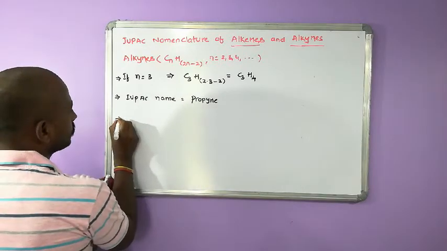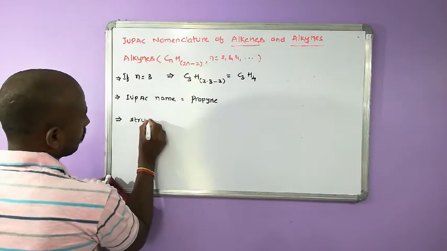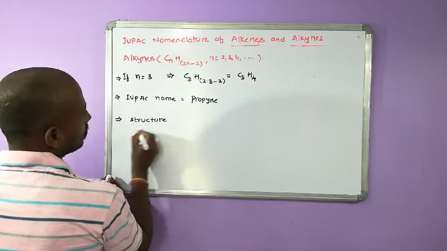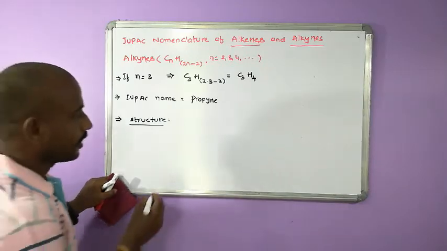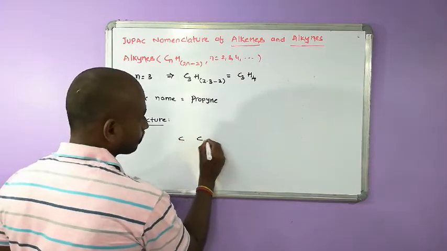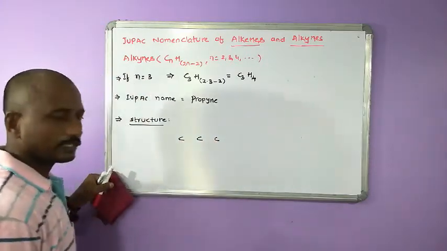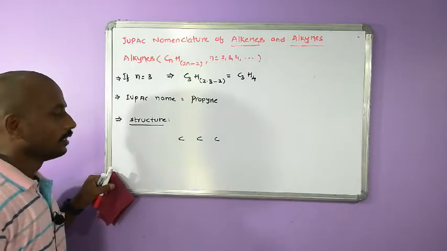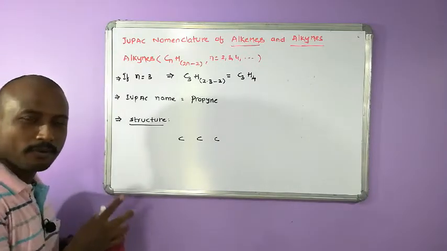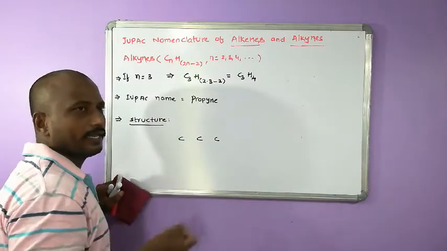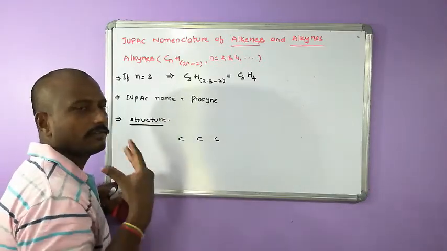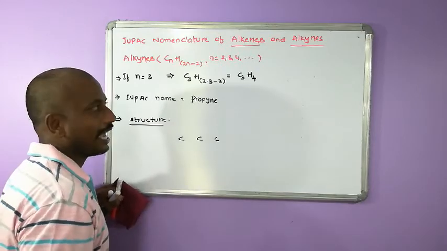How to write the structure? So first write the carbons in a straight chain fashion. Now since the class of compound belongs to alkynes, there should be at least one triple bond between any two carbons, ine.